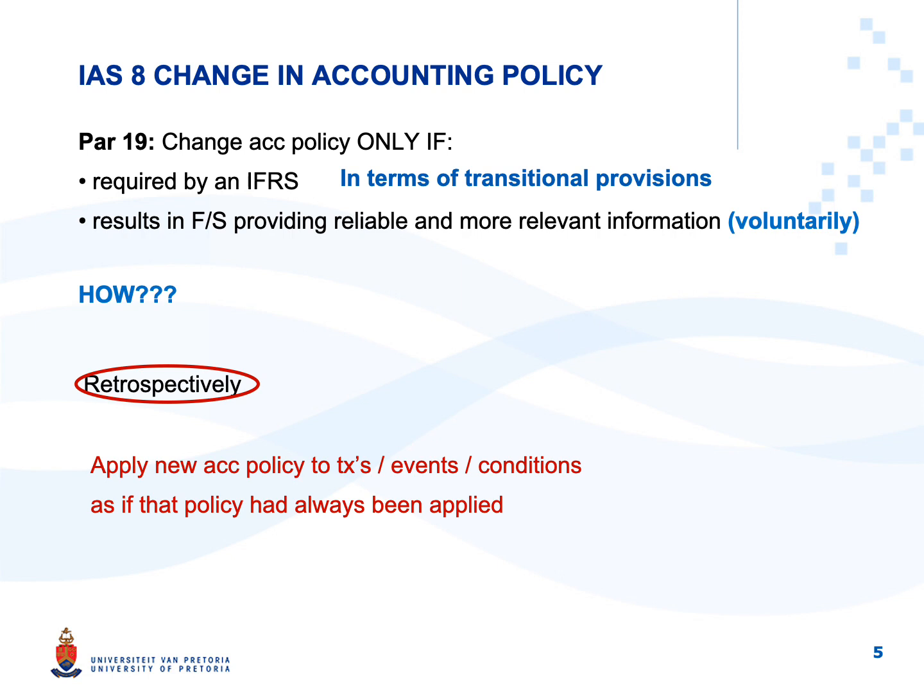That means go backwards. What that implies is that you need to apply the new accounting policy to all transactions and events and conditions that have happened already as if this new policy had always been applied.